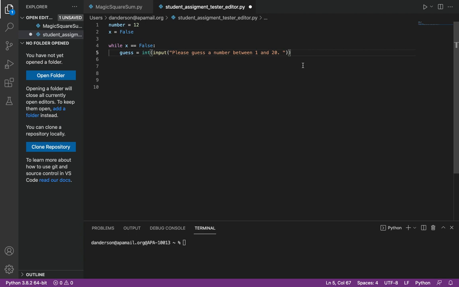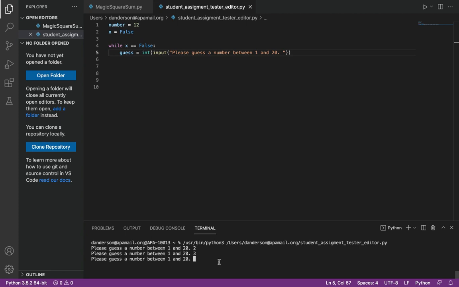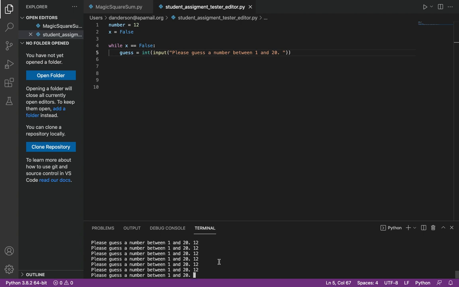Okay, hopefully everyone got that far. Now, if you had tried to run your code at that time, let's try and run the code there. Let's run it. Okay, it says, please guess a number. You're going to guess, and even if you guess the right number, my right number was 12, even if I guess 12 there, it's going to still have me guess a number, okay? That's because this while loop here, it's actually what we call an infinite while loop right now. It's just going to keep on going on forever.